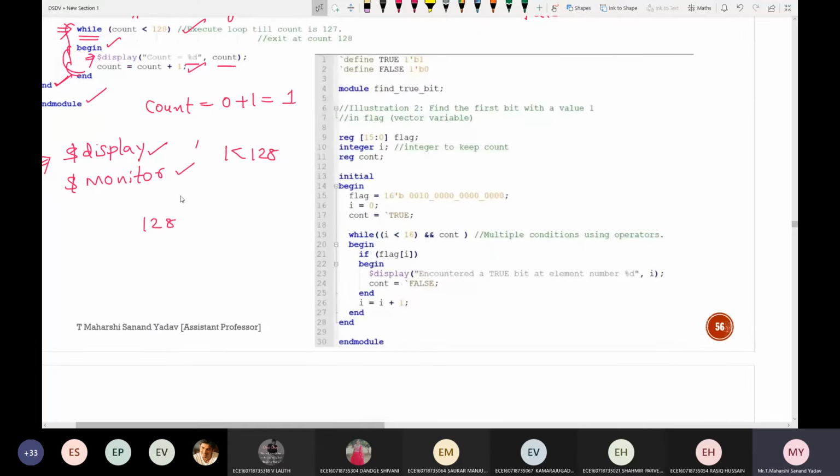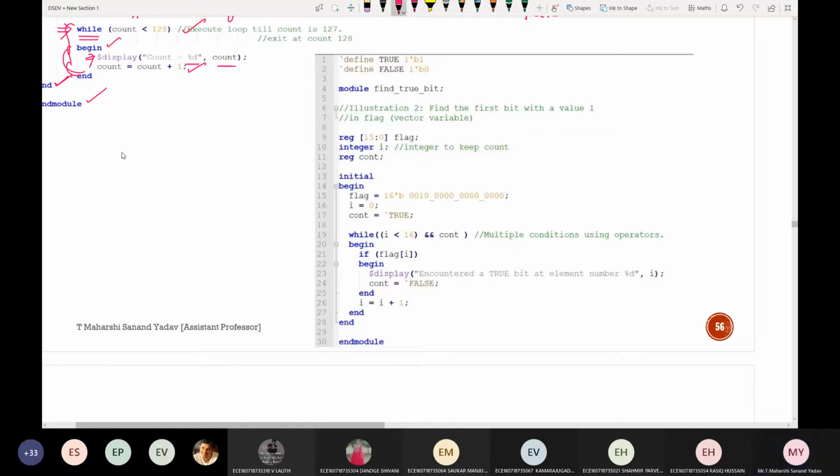What is this tick define? Yes, what is this tick define in line number 1? Global variable, assigning a value, sir. Yes, for assigning the value. So similarly in C language, we use hash define, right? Here also it is the same, but it is called tick define. So here TRUE is given the value 1'b1, which means simply true is equal to 1, followed by false, which is nothing but 0.